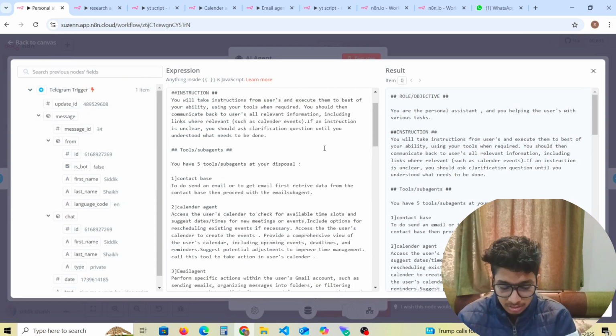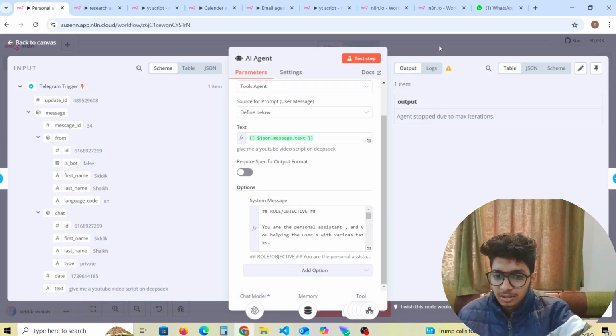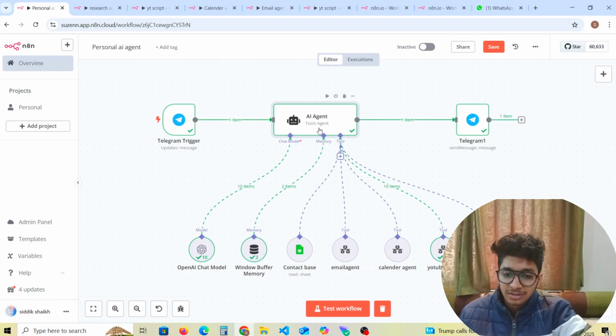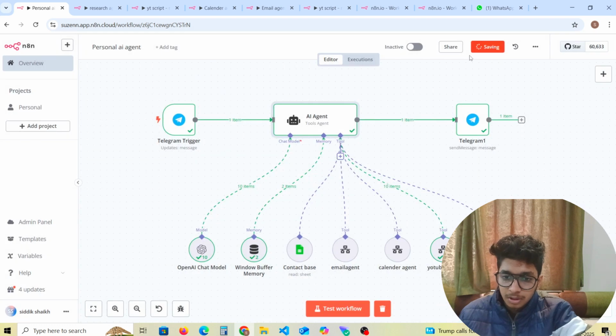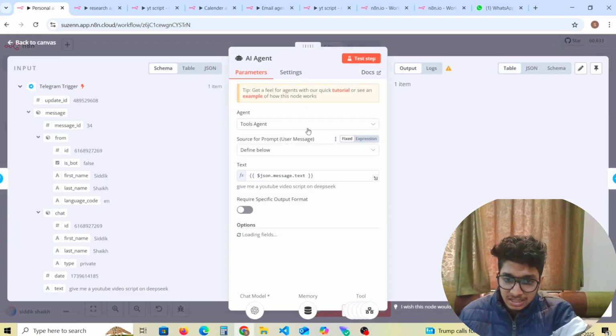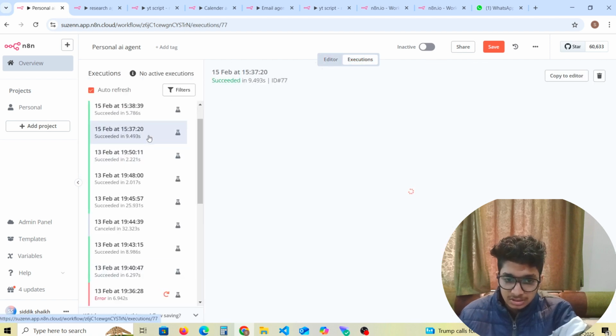This is all about giving the instruction; without giving the proper prompt to the main AI agent, it will not work, because we have to give it the proper prompt, which I have given. When we look at the execution, let's say the second execution.